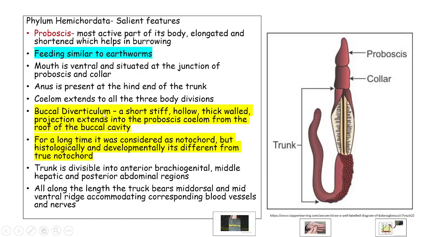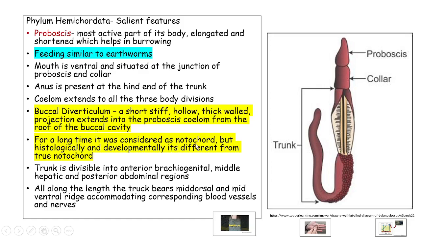So now we will see what the buccal diverticulum is. This buccal diverticulum, which was previously considered to be the notochord, is present in the proboscis region. It is a short, stiff, hollow, thick-walled projection which extends into the proboscis coelom from the roof of the buccal cavity.